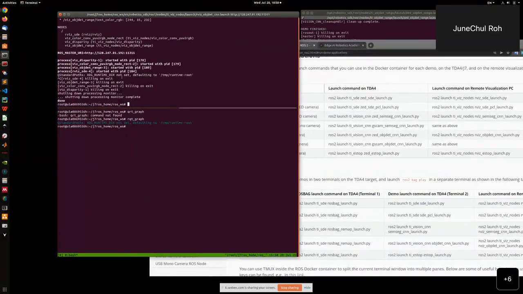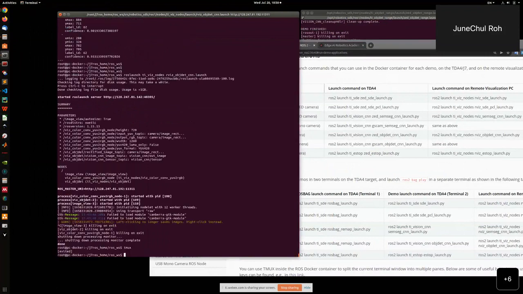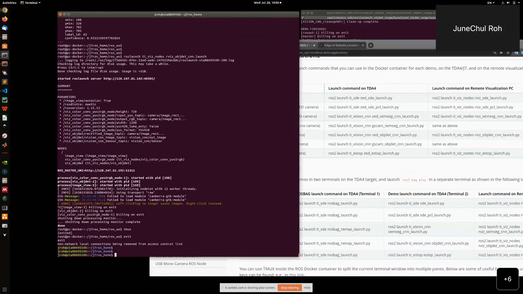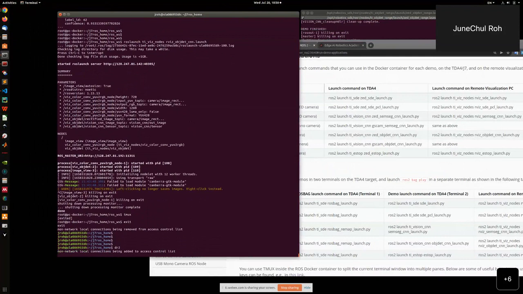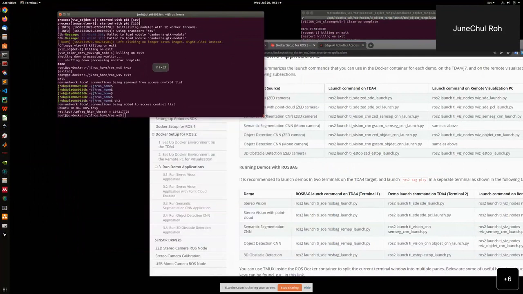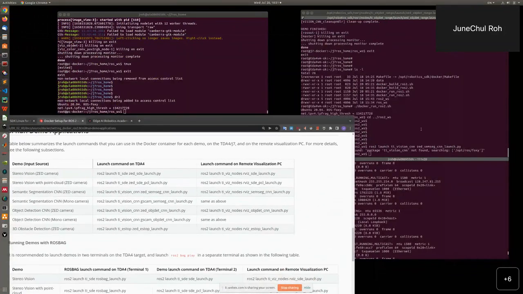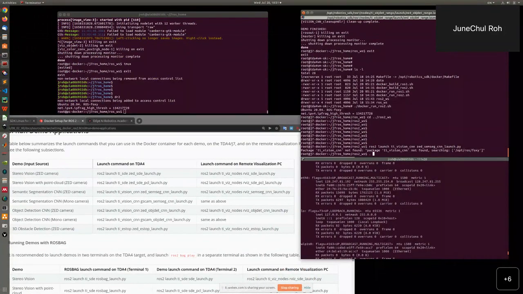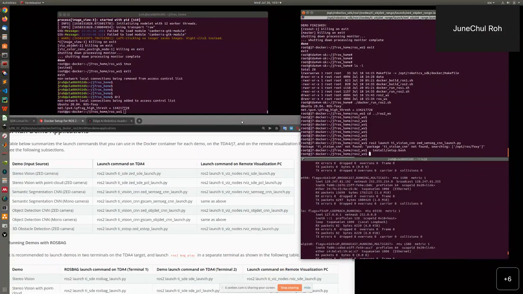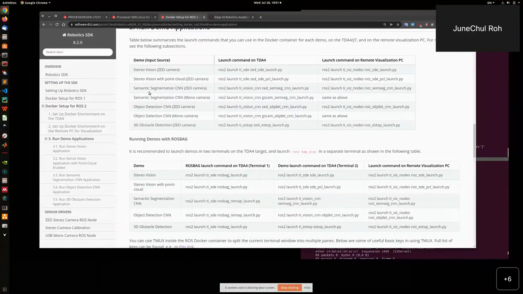I also need to switch the PC side. Oh, I need to source. So for the Jet camera, this is the command line.